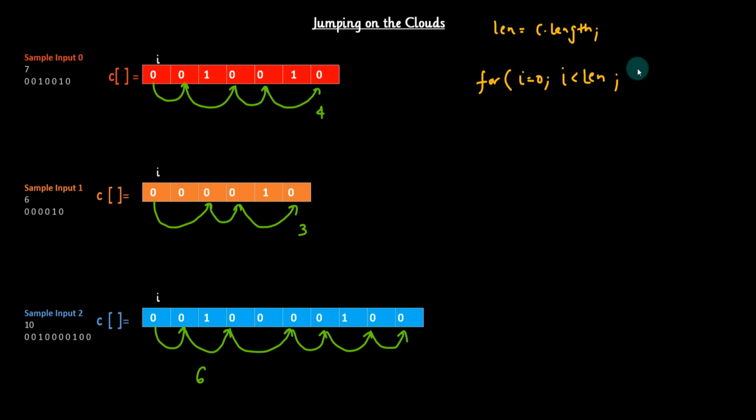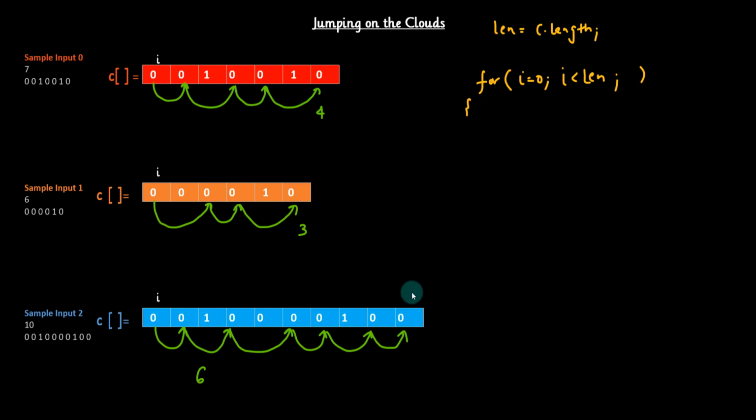And the third section, we are leaving it blank. Why are we leaving it blank? Because we don't know whether we have to increment I by 1 or 2. So that's why I am not mentioning anything here. Most of the time we are in the habit of writing I plus plus or I minus minus. But here it doesn't make any sense because the I value incrementation is not consistent. So I'm leaving it blank.